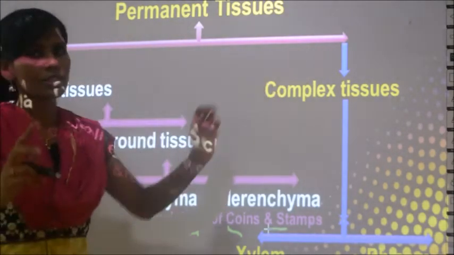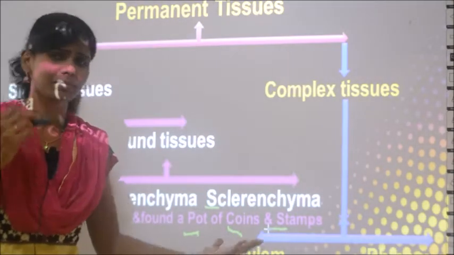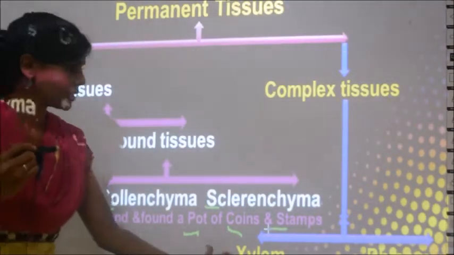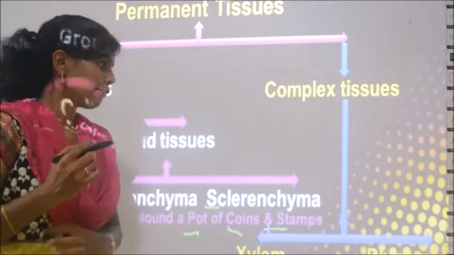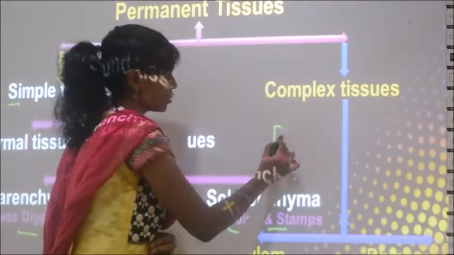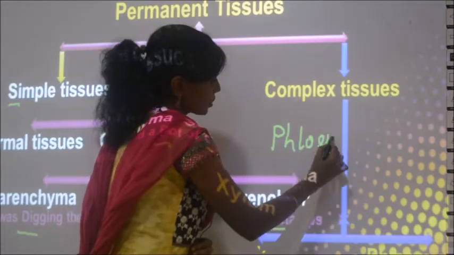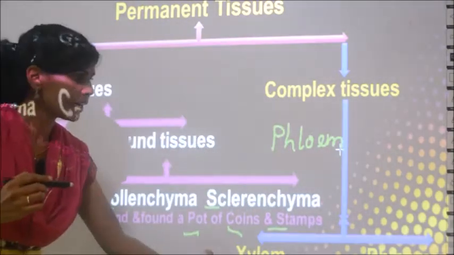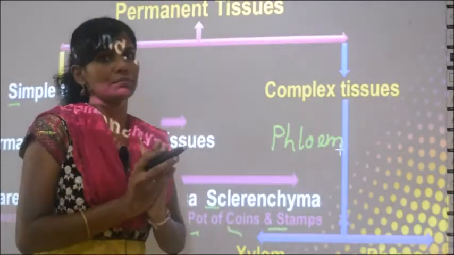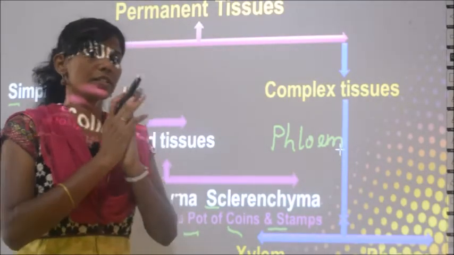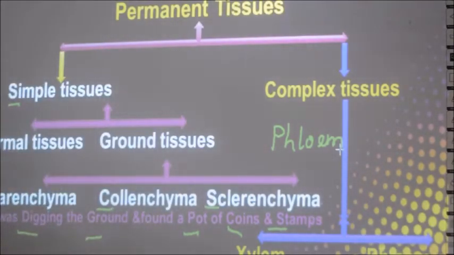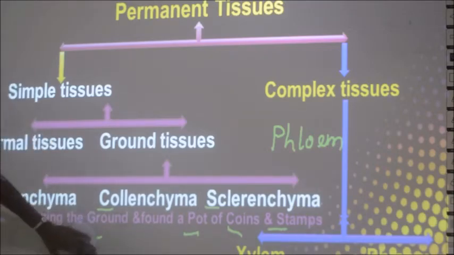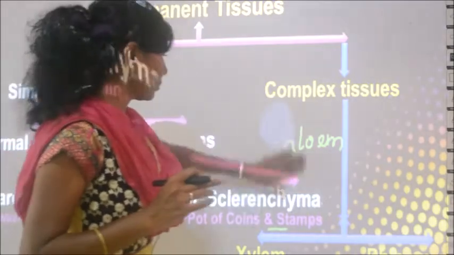Again, complex tissues are only of two types. This you can recall easily. One is called xylem and the other one is called phloem. So complex tissues are divided into xylem and phloem. So easy, right? Just remember this sentence, you can recall it easily. Now we are going to learn about the properties of each type of tissue. You are going to learn about the properties of all the types of these tissues. You will learn now.